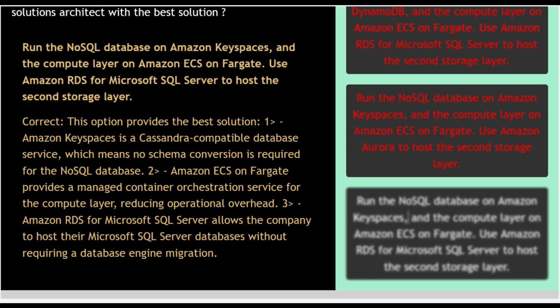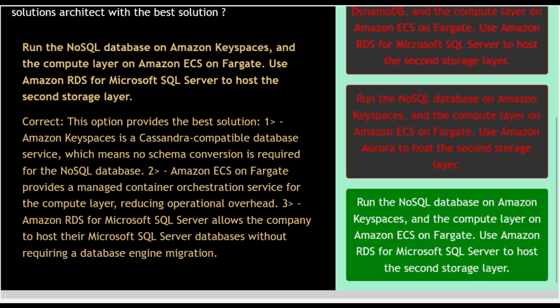Amazon ECS on Fargate provides a managed container orchestration service for the compute layer, reducing operational overhead. Amazon RDS for Microsoft SQL Server allows the company to run their Microsoft SQL Server databases without requiring a database engine migration. So at the end, option number 4 is the correct answer.